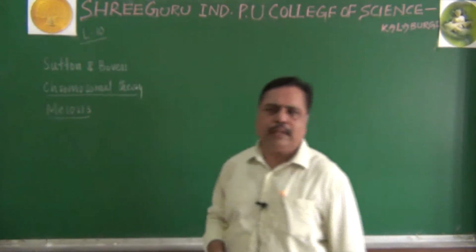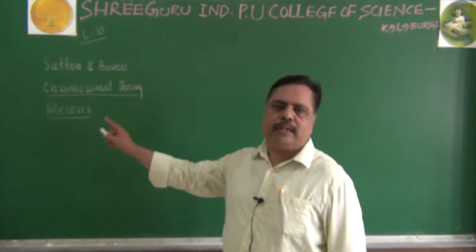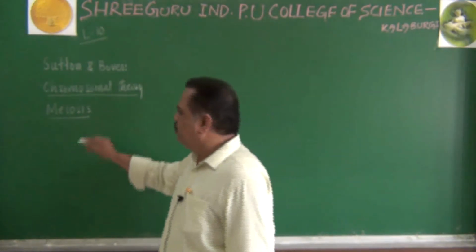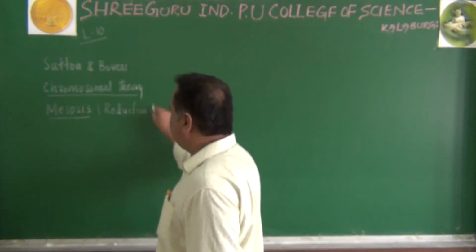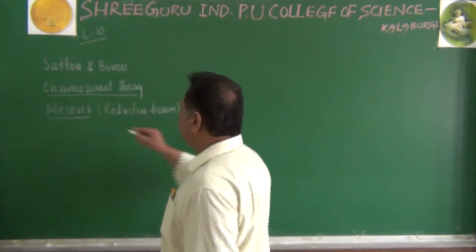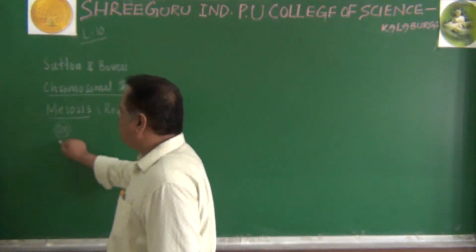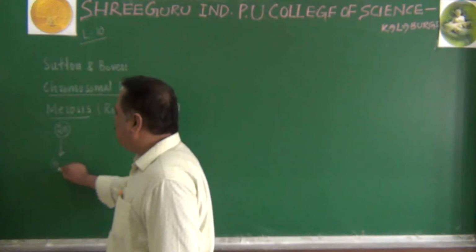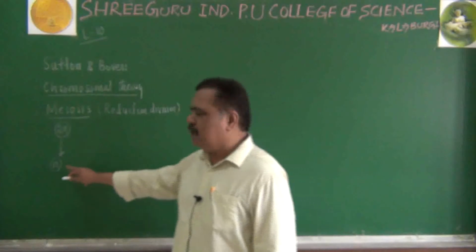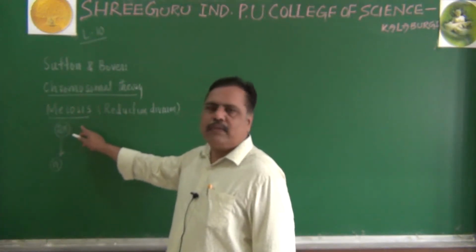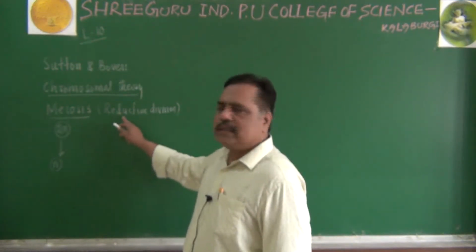You may be remembering, in the first year there was a chapter about cell division where you studied about mitosis and meiosis. In this, meiosis can be otherwise called reduction division. Why is it called reduction division? During meiosis, a diploid parental cell will become haploid daughter cells. So the number of chromosomes is reduced in the daughter cells. If the parental cell has 46 chromosomes, the daughter cell will get only 23 due to meiosis or reduction division.